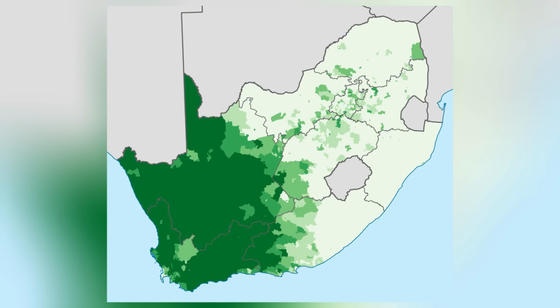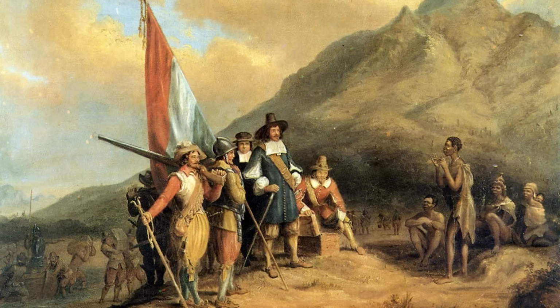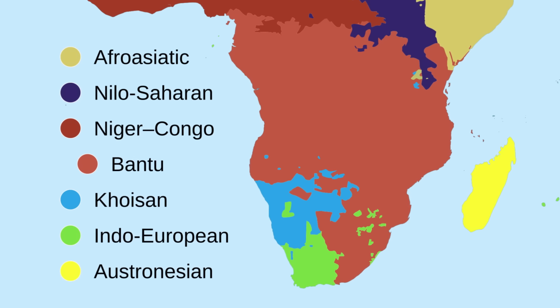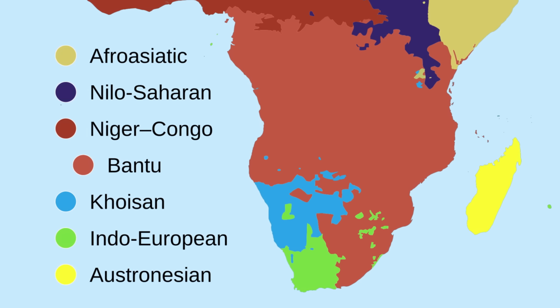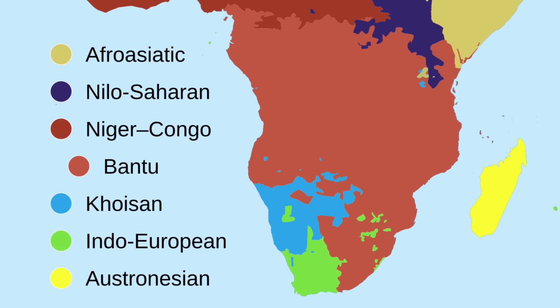Afrikaans. Afrikaans is a West Germanic language that originated in southern Africa, developing from the Dutch spoken by settlers of the 17th century. Over time, it evolved into a distinct language shaped by contact with Malay, Khoisan languages, and several African languages, as well as influences from Portuguese and English.